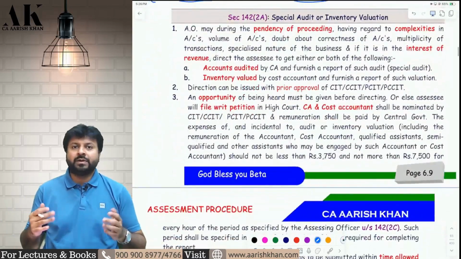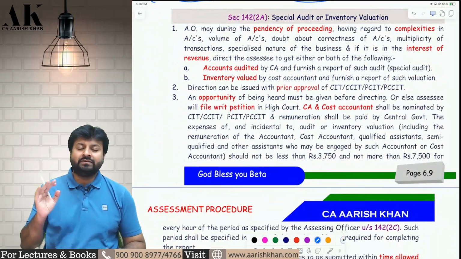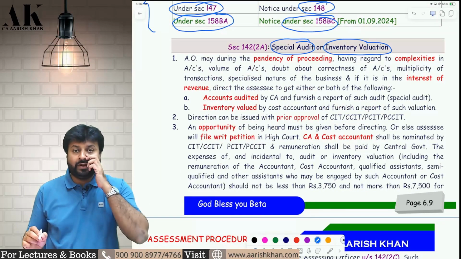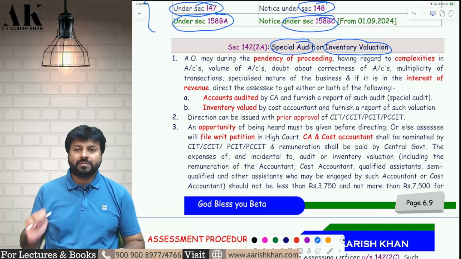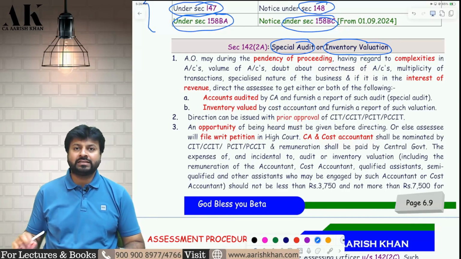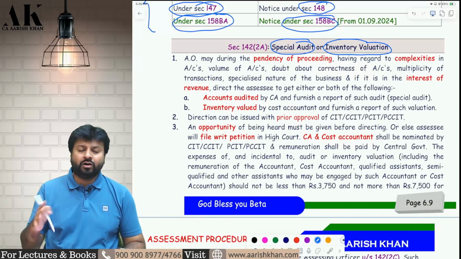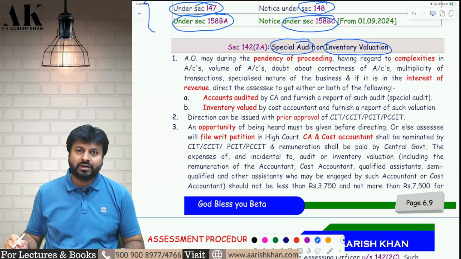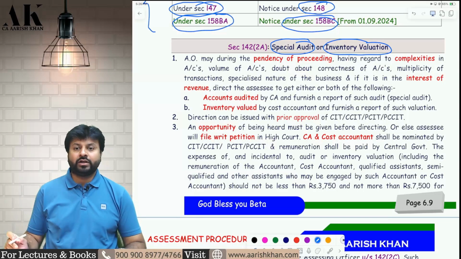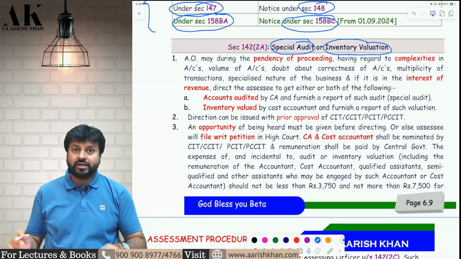Let's move on to the next power of the assessing officer, that is given under section 142 subsection 2A, the power to conduct special audit, the power to conduct inventory valuation. Now, when this power can be exercised, who can exercise it, what are the circumstances in which it can be exercised, what is the time, who will do the audit, all those things we are going to address in this particular section. First of all, who has the power to initiate special audit? Who has the power to tell the assessee to go and get your books of accounts audited, go and get your inventory valued?